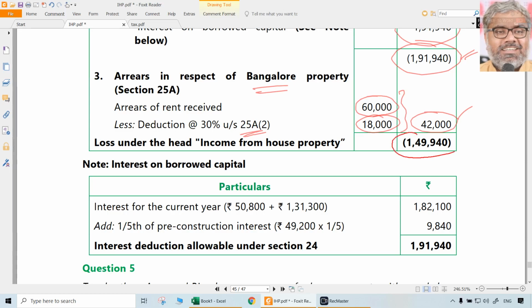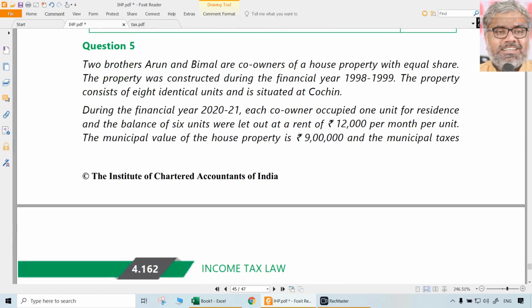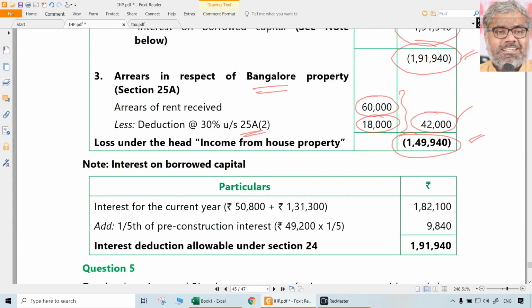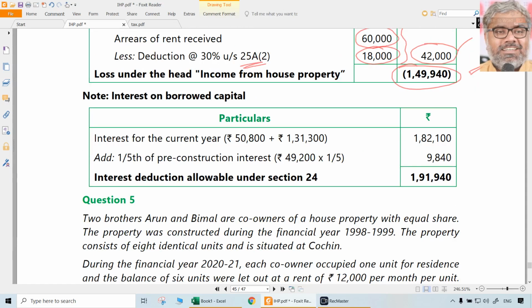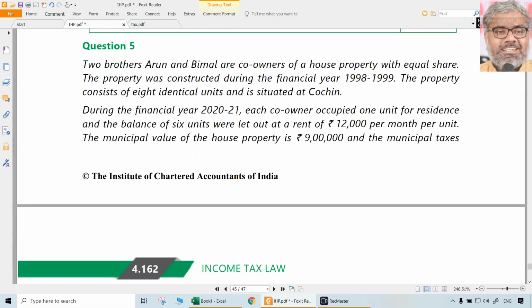So what is the final income from house property for her? 1,49,940. That's it. That is the final answer for question number 4. 191,940 was the interest, and final income from house property is 149,940 negative. That is loss from house property, we can call it. That was question number 4.